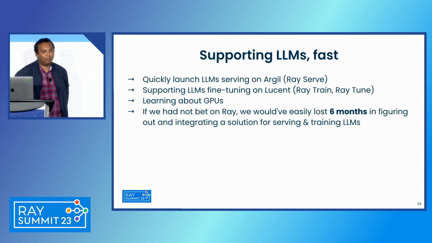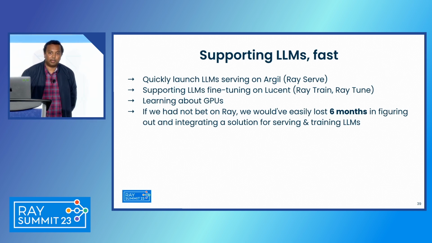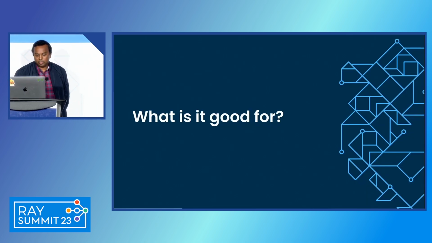I'm sure many of you have learned these in the past year along with us as well. My takeaway is that if you had not bet on Ray, we would have easily lost 6 months in trying to figure out our LLM story. And because we already had a Ray training and Ray serving in place, and Anyscale kept adding LLM support, we were able to move fast on LLMs.